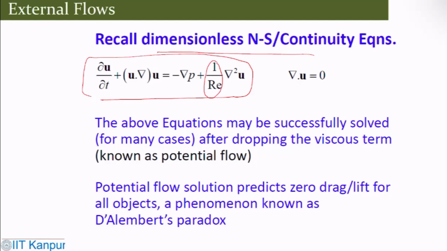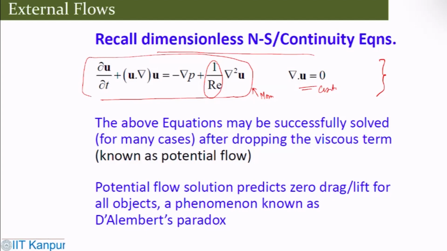This is your momentum equation, and this is your continuity equation or mass conservation equation. Obviously, one can solve these equations, and then you get a complete spectrum of the flow features, whether it's an internal flow or the flow around an external object, whatever it is.